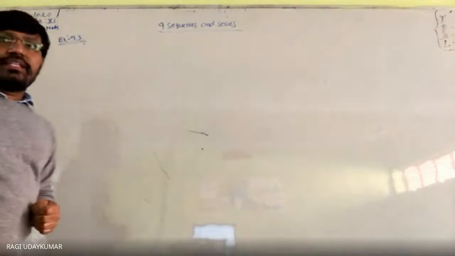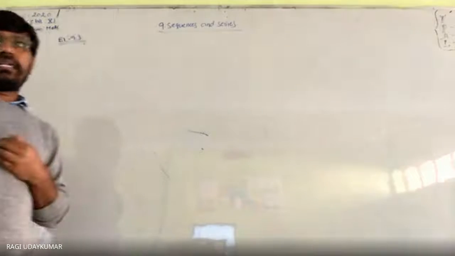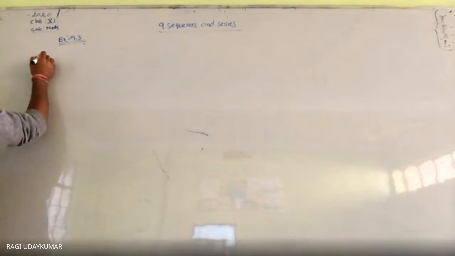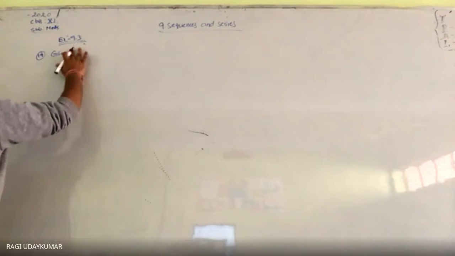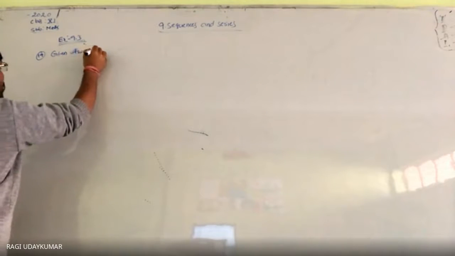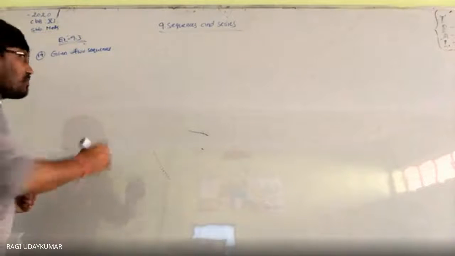Next, the 19th problem is given to you. Find the sum of the products of the corresponding terms of the sequences. So this is also a little bit different today. Given two sequences. So what are the two sequences given to you? Let us write here.